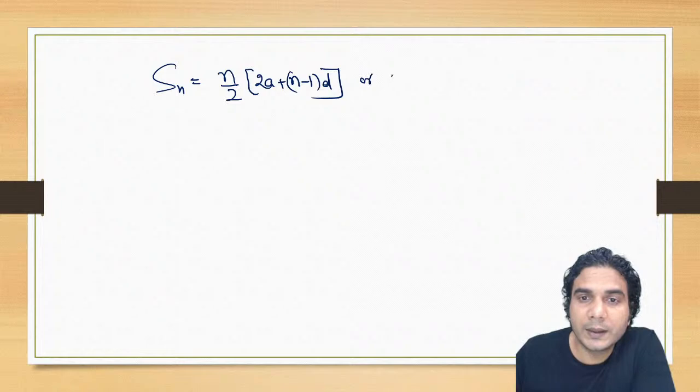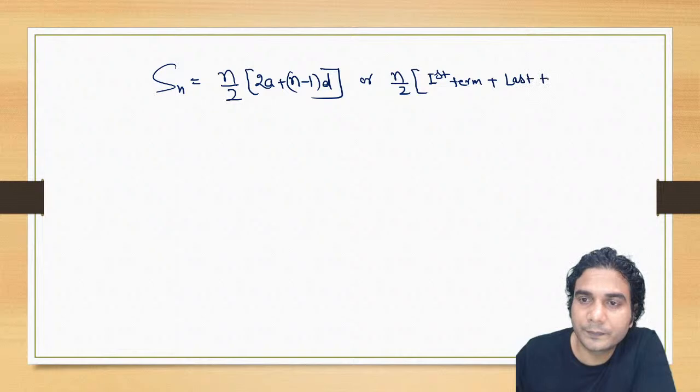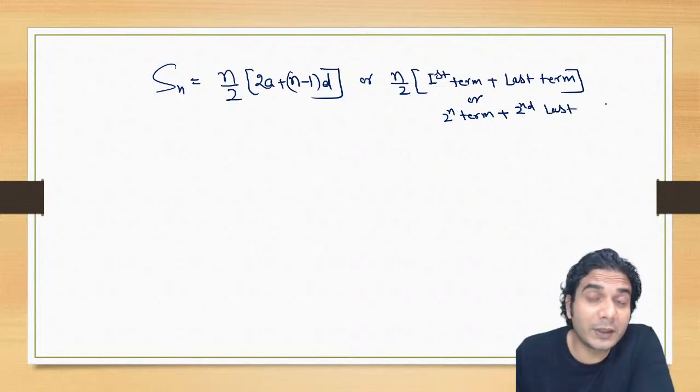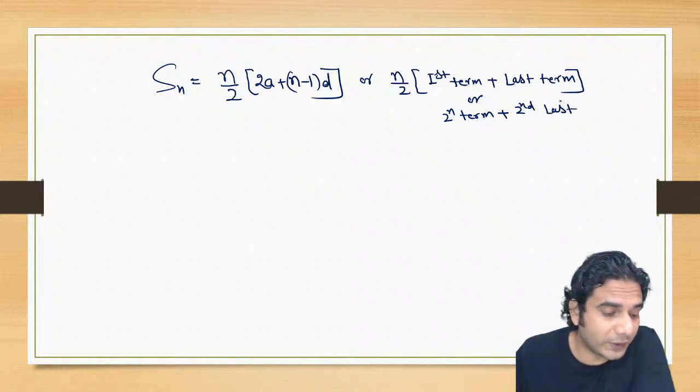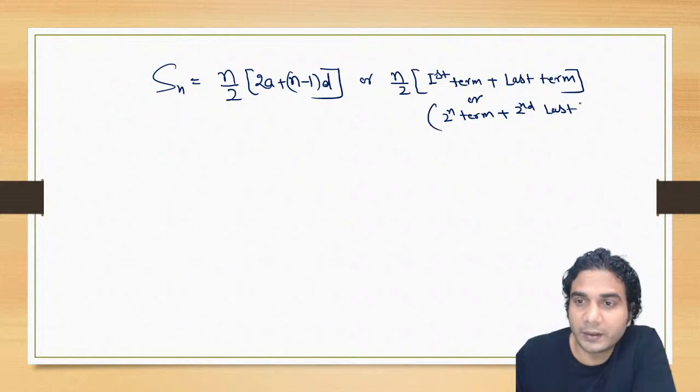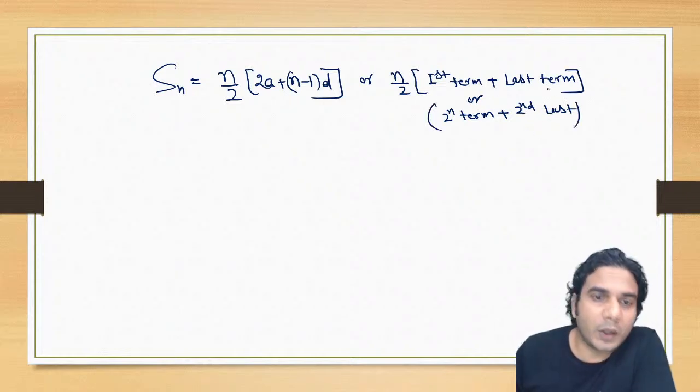Or you can read it as n by 2 into first term plus last term. In fact, you can replace it by second term plus second last, similarly third term plus third last, fourth term plus fourth last, right? In an unlimited number of ways you can write it. So I hope you have got this.